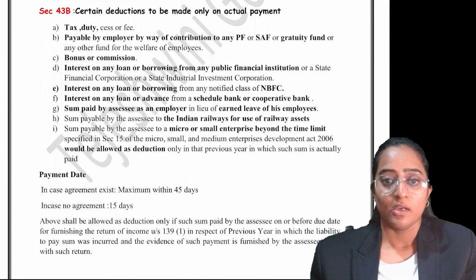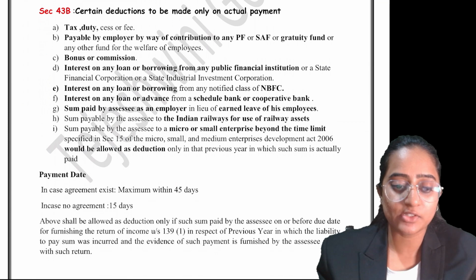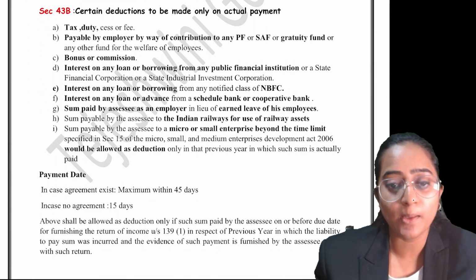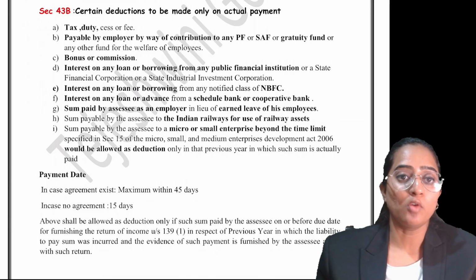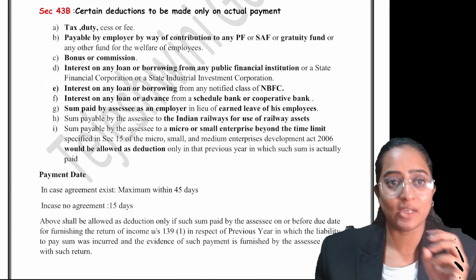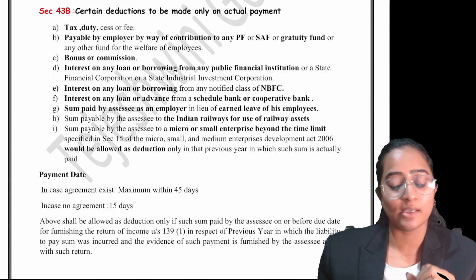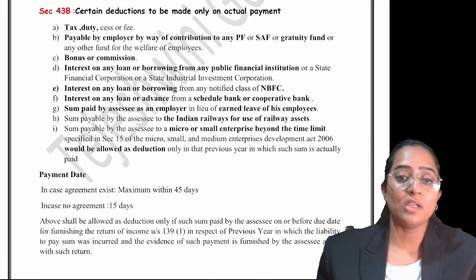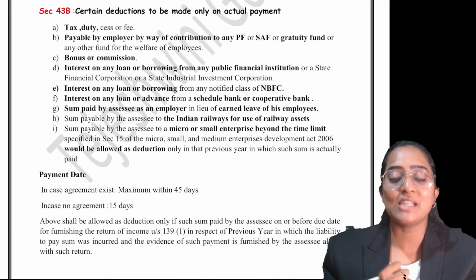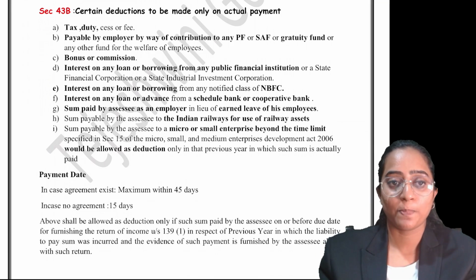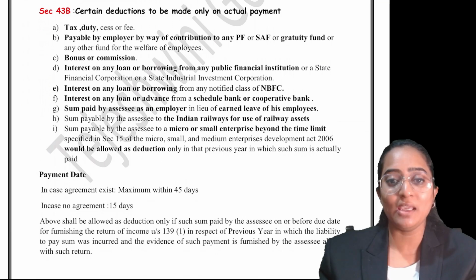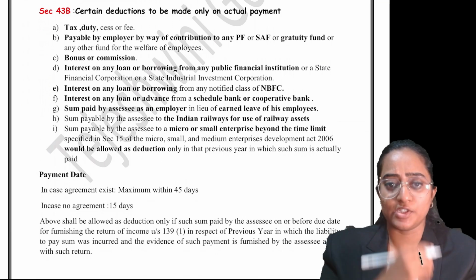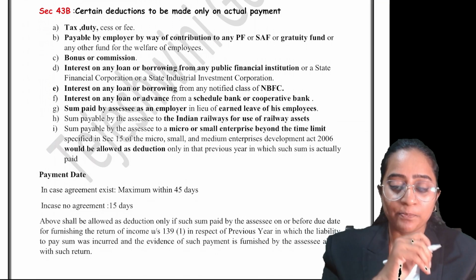Hello, everyone. In this session, let's try to understand about Section 43B. Section 43B speaks about certain deductions you're going to get. First of all, Section 43B is covered under the chapter Income, that is PGBP, Profits and Gains from Business and Profession. So, in this, I'm specifically speaking about Section 43B. Let's try to understand.